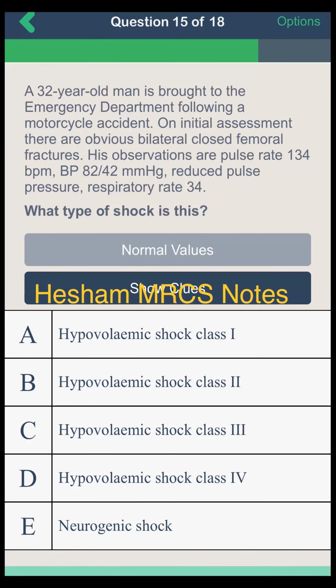A 32 years old man is brought to the emergency department following a motorcycle accident. On initial assessment, there is an obvious bilateral closed femoral fracture. On observation, his pulse rate is 134 beats per minute and blood pressure is 82 over 42 mm of Hg, reduced pulse pressure, and respiratory rate is 34. Which type of shock is it? Sir, it is a hypovolemic shock class 3. Excellent. This is class 3. Once there is hypotension, it is class 3 or 4. Then I'll go for the pulse rate, which is more than 120 and less than 140, so it is class 3. Another one.